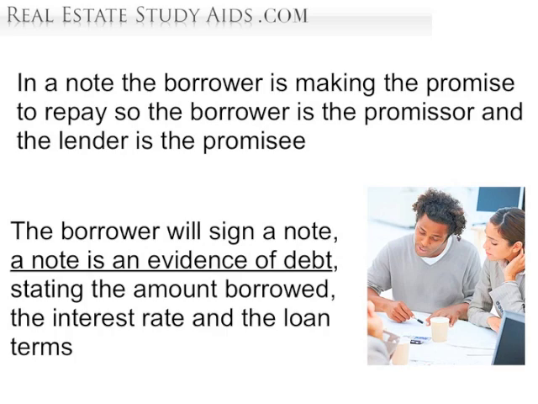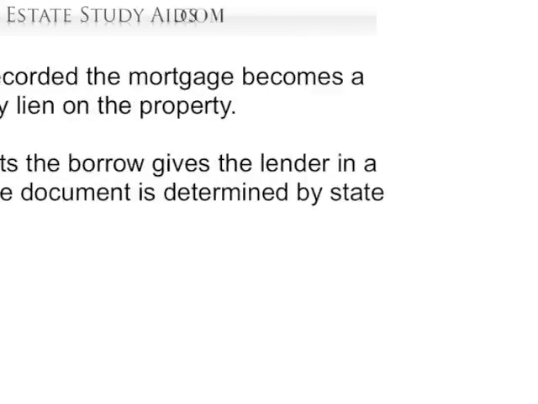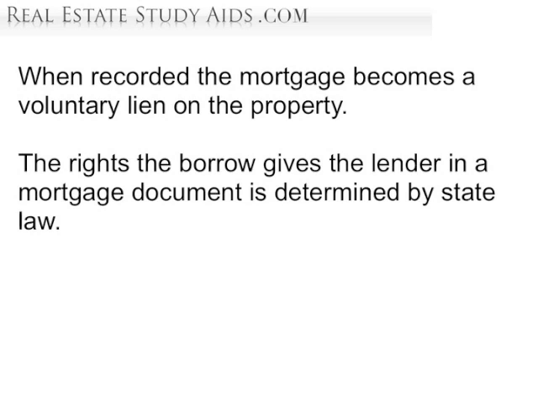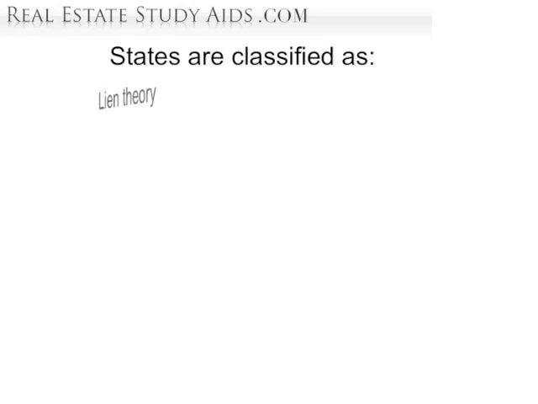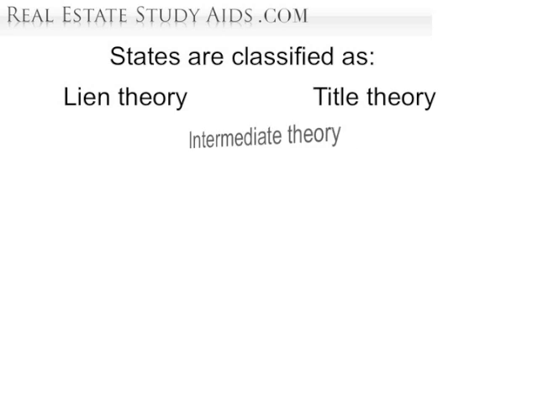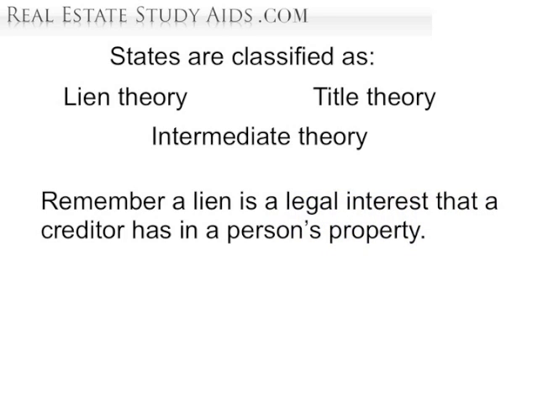is the promisee. When recorded, the mortgage becomes a voluntary lien on the property. The rights the borrower gives the lender in a mortgage document are determined by state law. States are classified as lien theory, title theory, and intermediate theory states. Remember, a lien is a legal interest that a creditor has in a person's property.